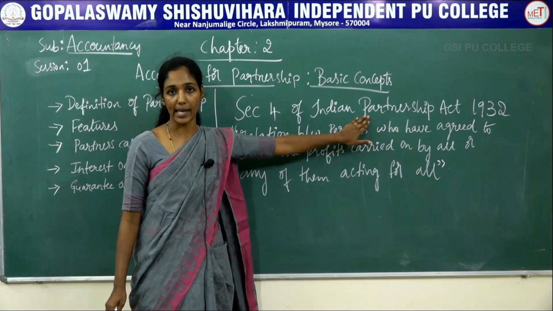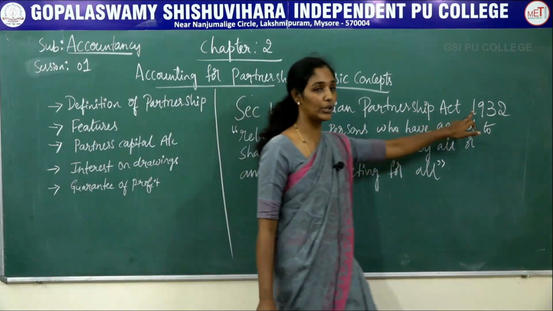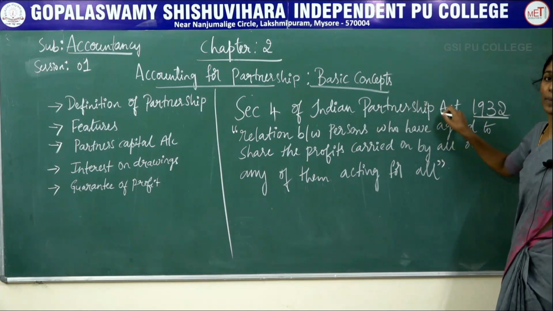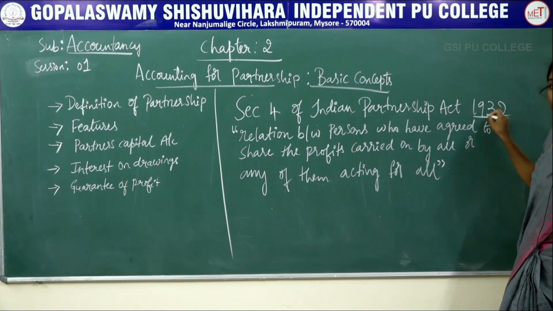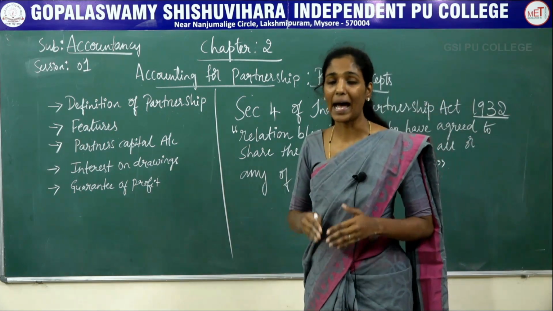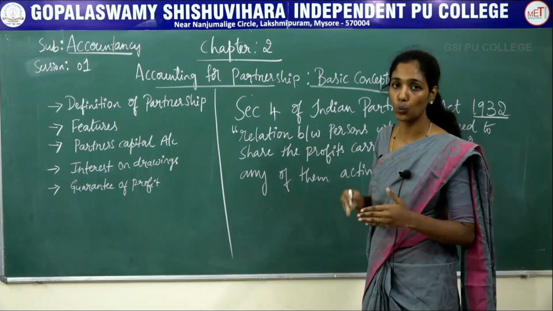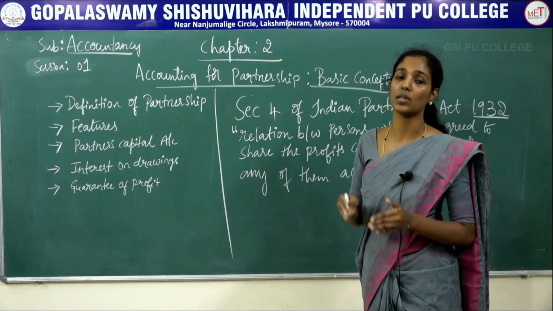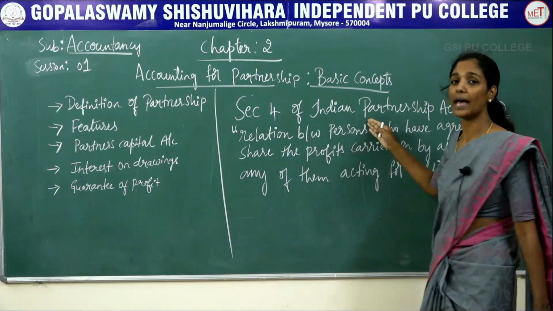This act was enacted in the year 1932, hence it is called the Indian Partnership Act 1932. This act governs all the partnership firms of a country, and there are many provisions and rules which need to be followed by each and every partnership firm according to this act.